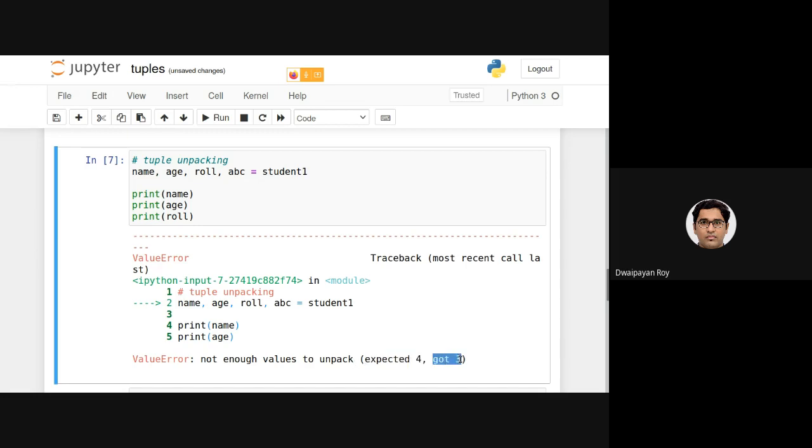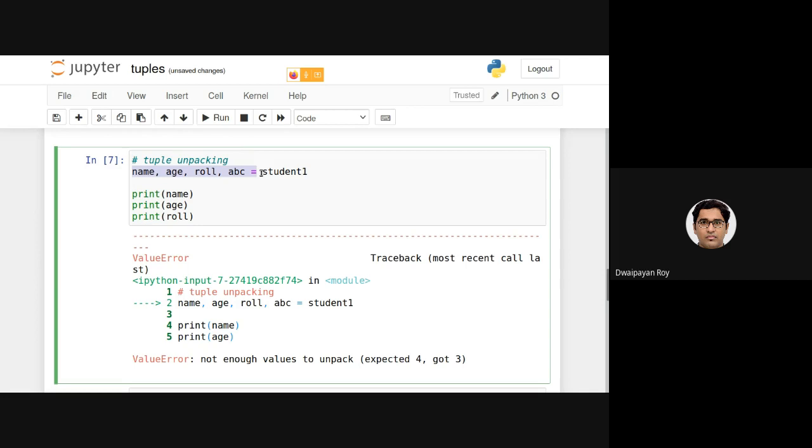Why is this? As we discussed in the beginning of this course, all the statements are executed line after line, and each statement is executed from left to right. So this will be executed first, then this, then this.